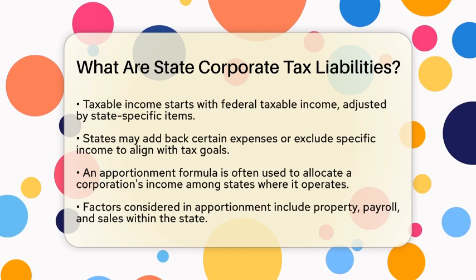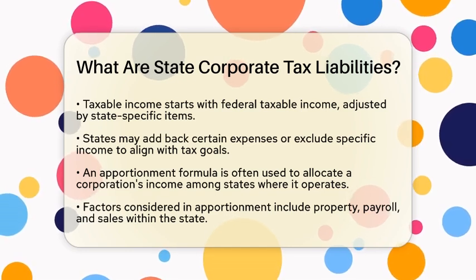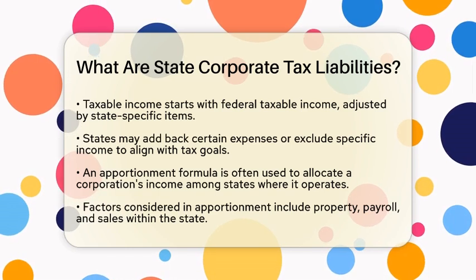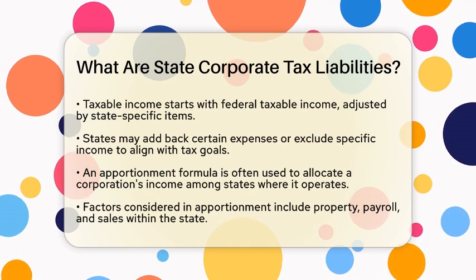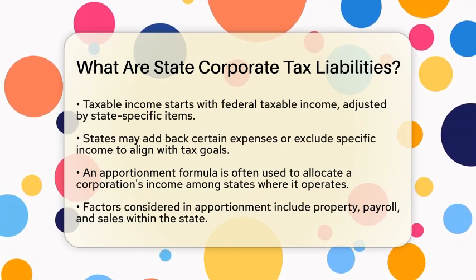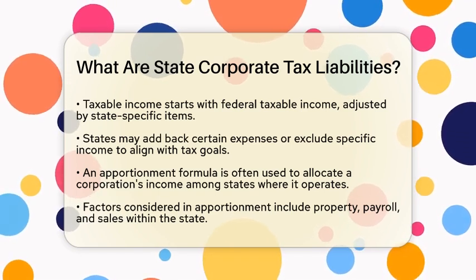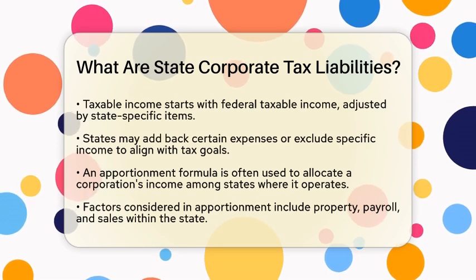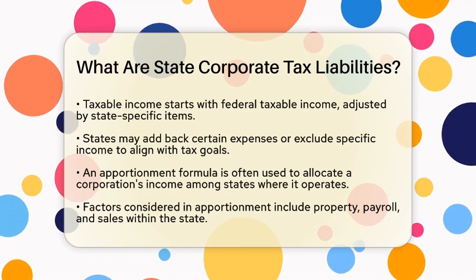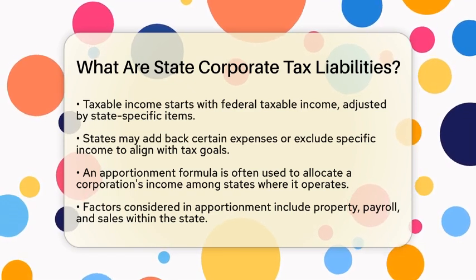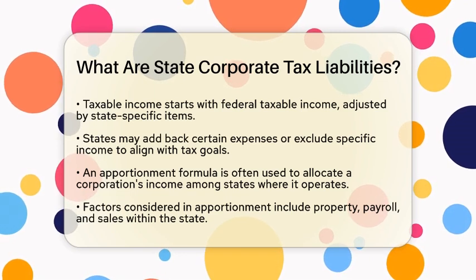Many states use an apportionment formula to divide a corporation's income among the states where it operates. This formula usually considers factors like property, payroll, and sales within the state compared to the corporation's total property, payroll, and sales everywhere else. Once the income is apportioned, it is multiplied by the state's corporate tax rate to determine the tax liability. In addition to the corporate income tax, some states impose extra taxes.